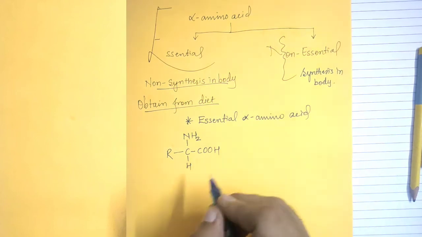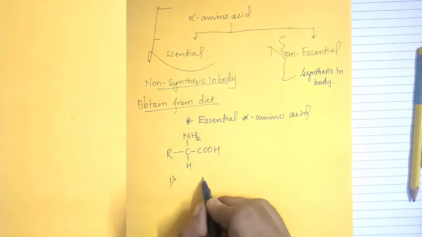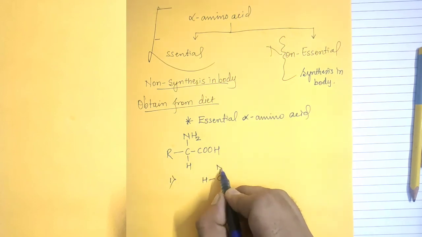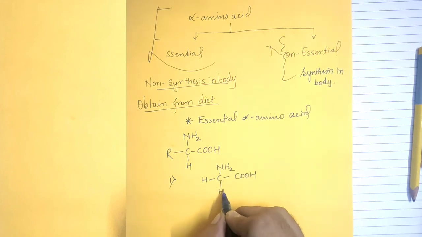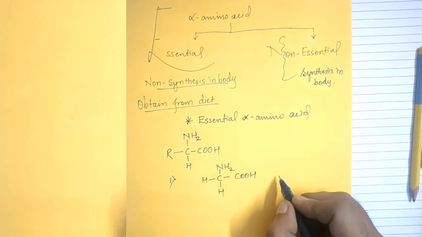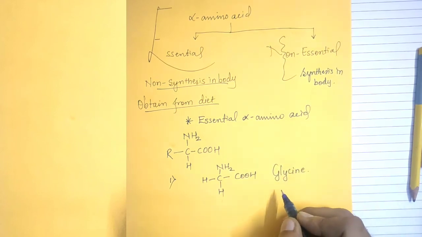So the first alpha amino acid, if I replace this R group with a hydrogen atom, the name of this alpha amino acid is glycine. This is sweet in taste.